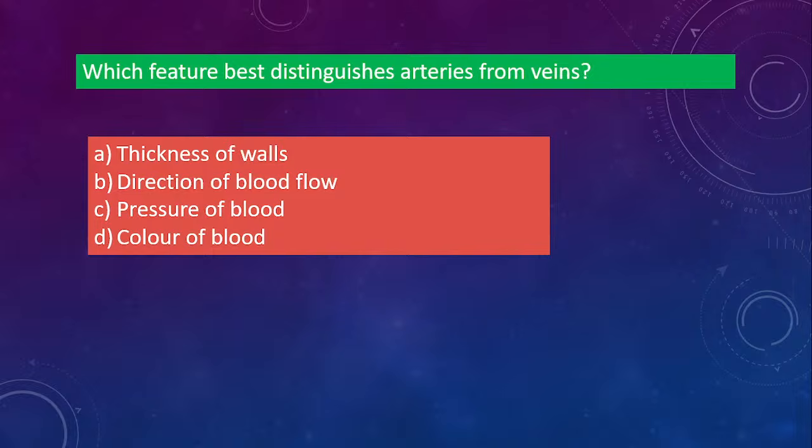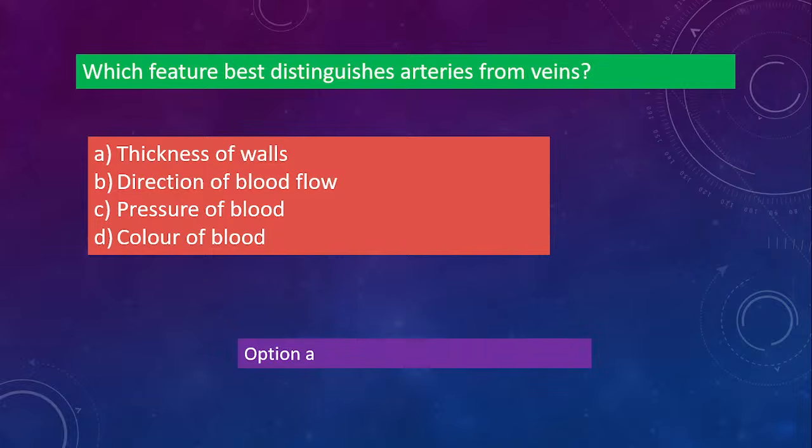एक होता है thin wall, एक होता है thick wall. So on which one is it? Blood, color of blood, best one, ठीक है? Which one will be the best distinguishes? एक से ज़्यादा आंसर भी होगा, but the best one you have to choose. Yes, very good. Thickness of wall. So thickness of wall will determine it, it is the major difference between arteries and veins. Arteries have thick walls, veins have thin walls.